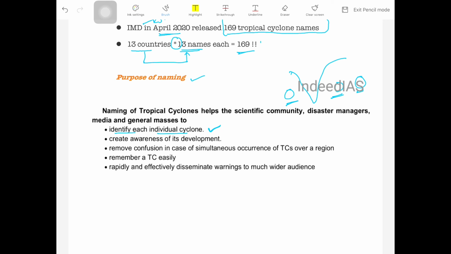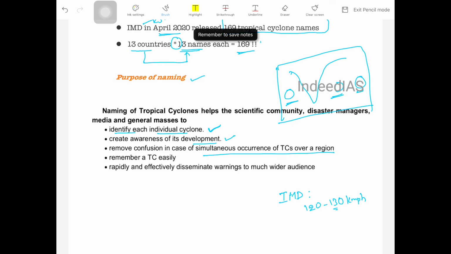And creating awareness of its development. So as we have seen in the very starting, IMD has been forecasting the information regarding this Nivar cyclone, right? Nivar cyclone might hit the Indian coastlines at 120 to 130 kilometers per hour. So creating awareness means that. Removing confusion in case of simultaneous occurrence of tropical cyclones. So this point is more suitable for this. And remembering a tropical cyclone becomes a job done easy, right? So you can easily remember Nivar, the name.